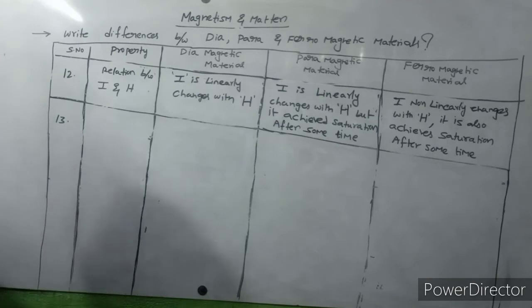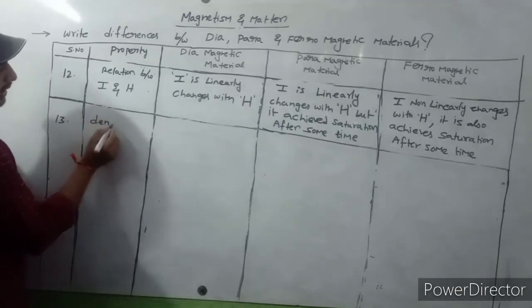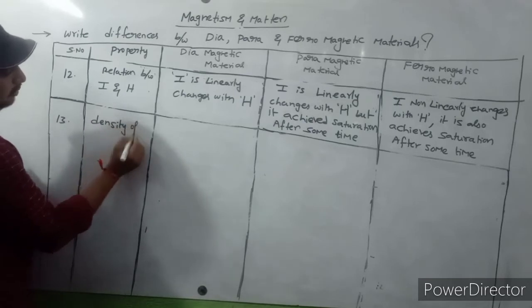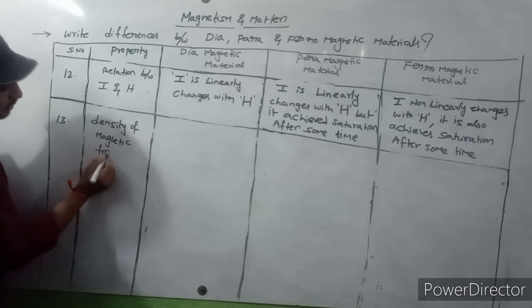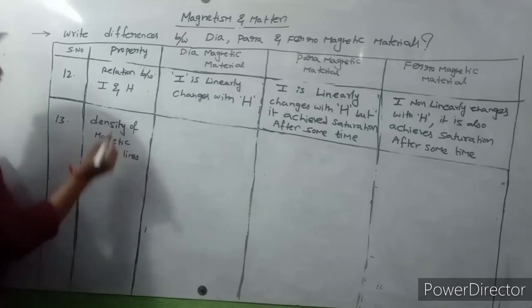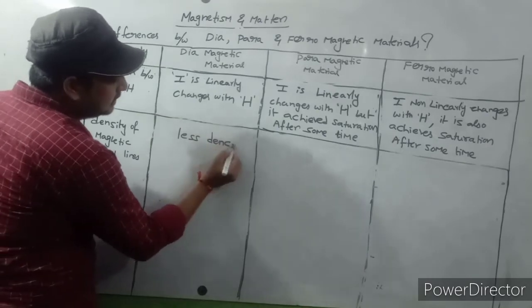The 13th one is the density of magnetic field lines. Diamagnetic materials are less dense.